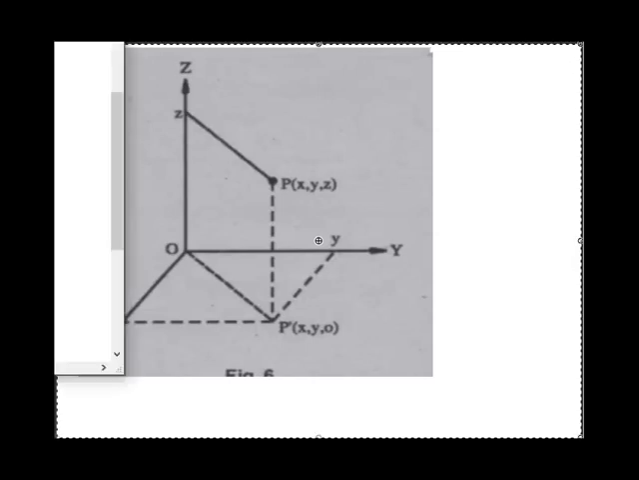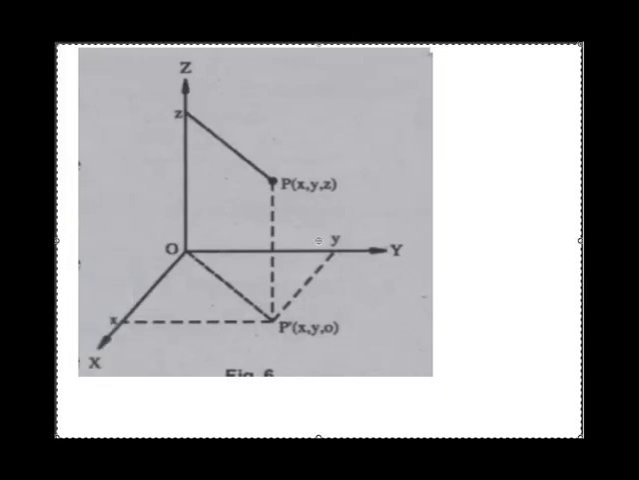This is about the rectangular system. In the rectangular system, we will have three unit vectors. One is in the direction of x, it will be a cap x. Next will be in the direction of y, it will be a cap y, and the third will be in the direction of z, it will be a cap z.